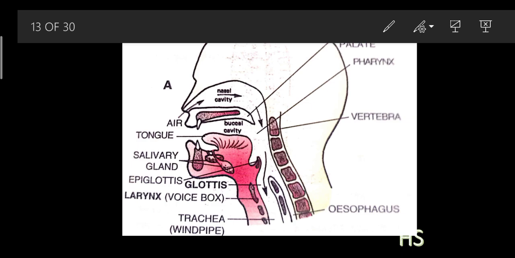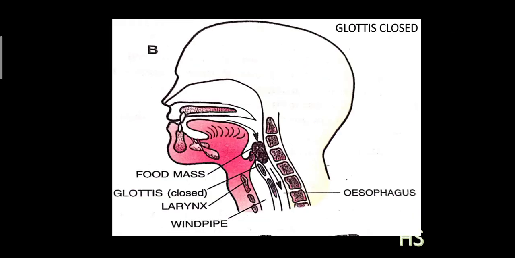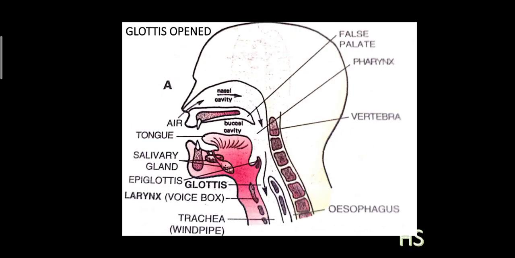Now let's understand about the structure. Swallowing and the peristalsis condition. This structure is related to the glottis, which is open. And what do you mean by glottis? I am going to make it sure.